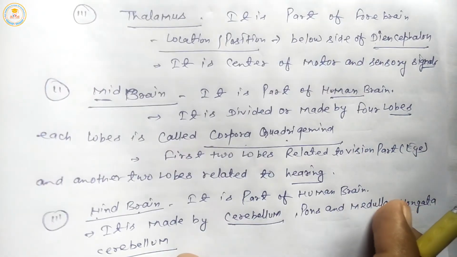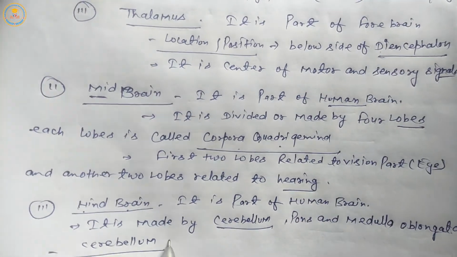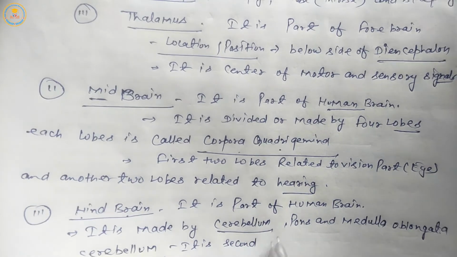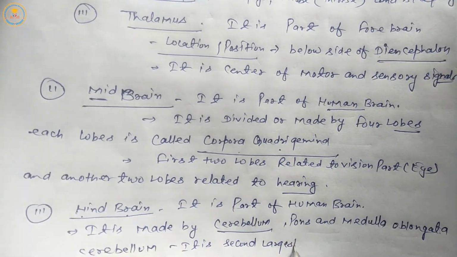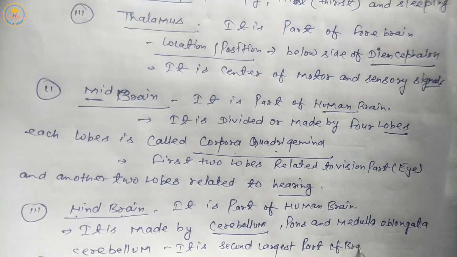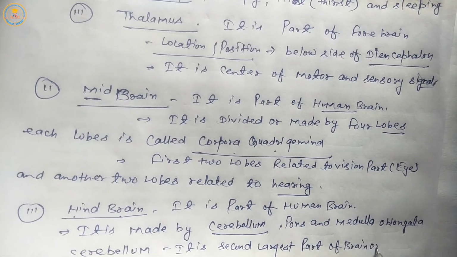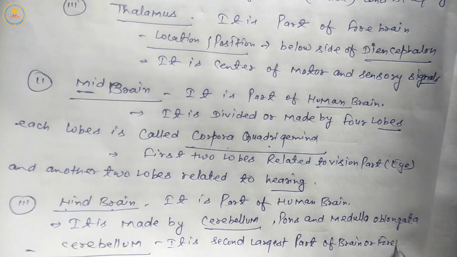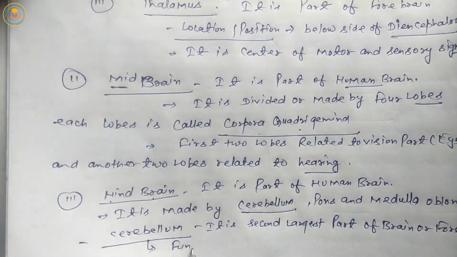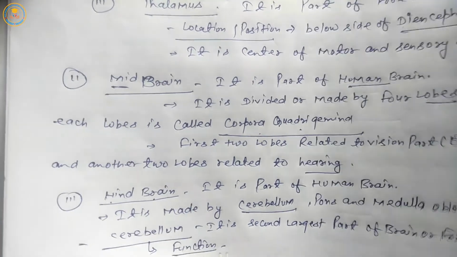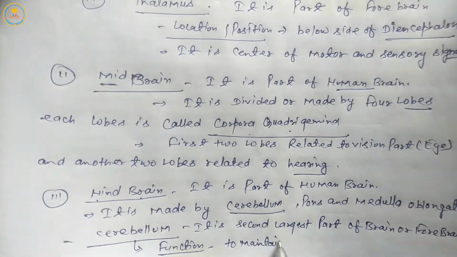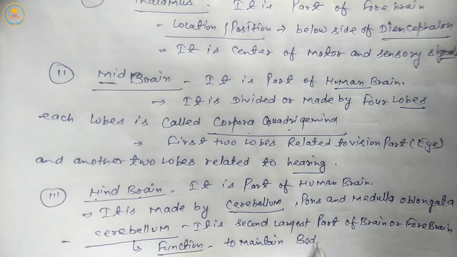Next, the function of cerebellum is to maintain body balance.